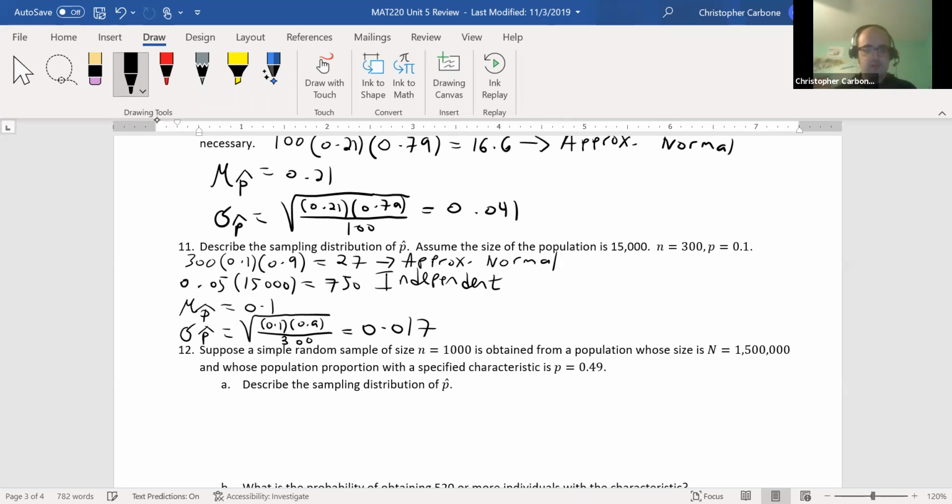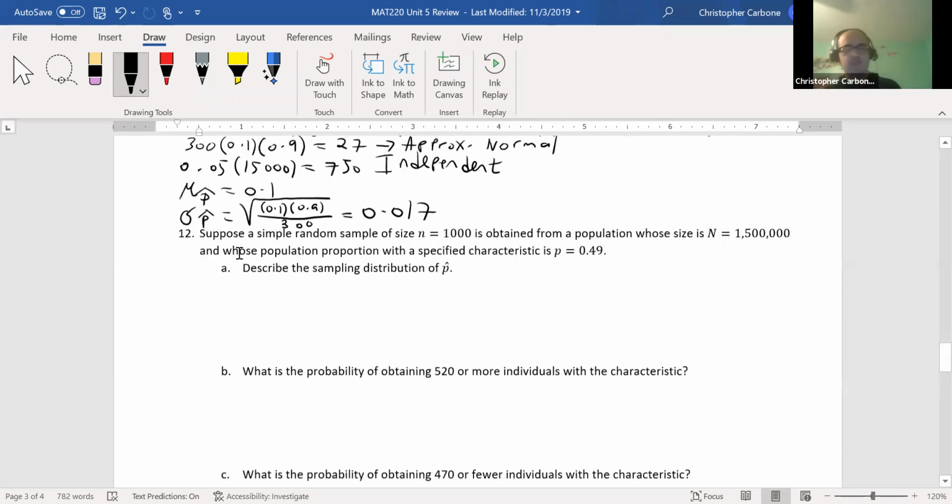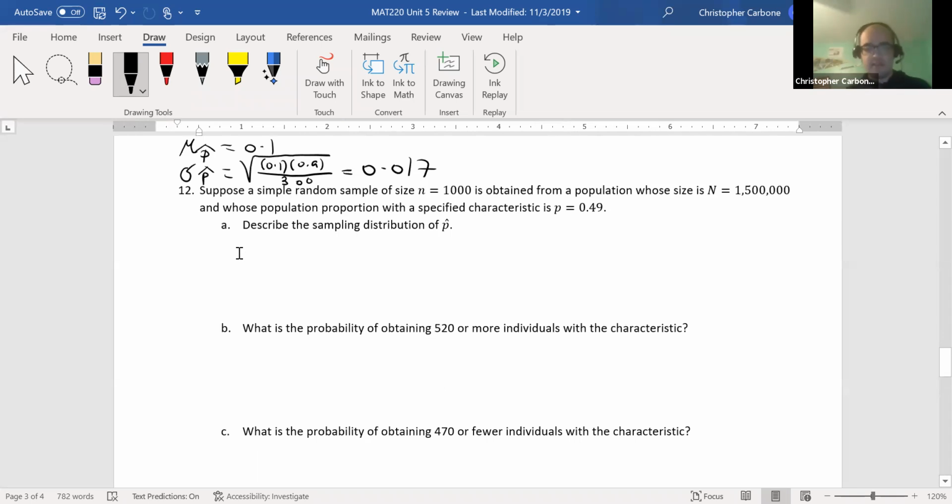Question number 12. This is where we suppose a simple random sample of size 1,000 is obtained from a population whose size is 1,500,000 and whose population proportion with the specified characteristic is 0.49. We want to first describe the sampling distribution of p hat.